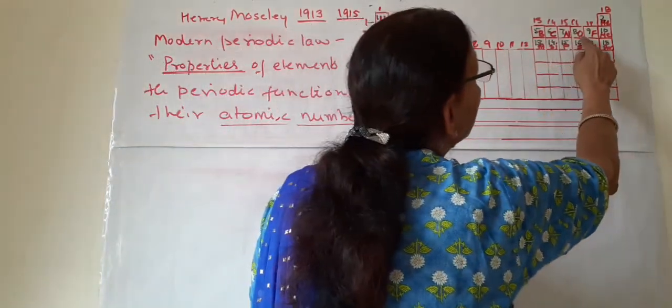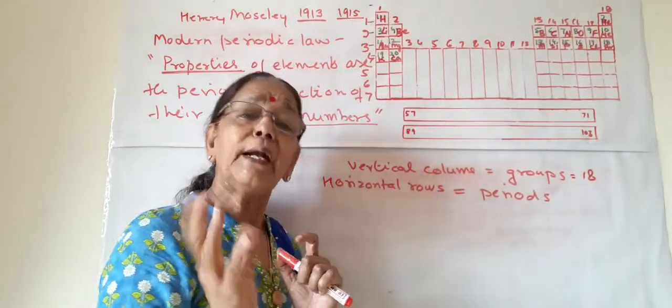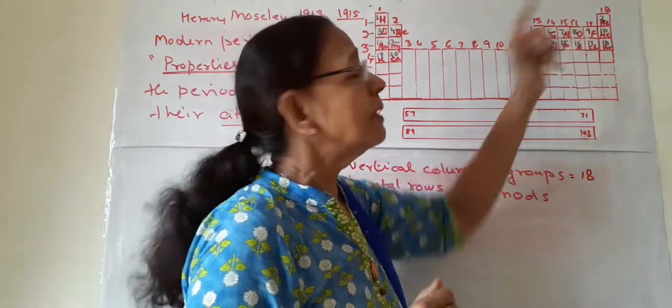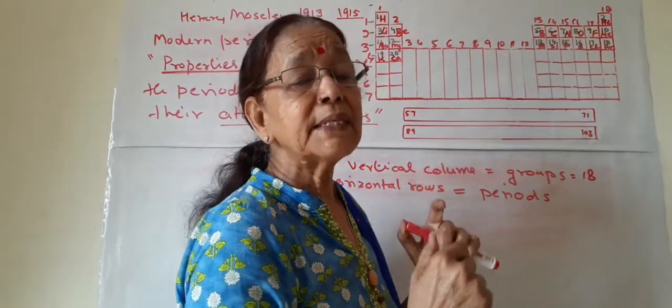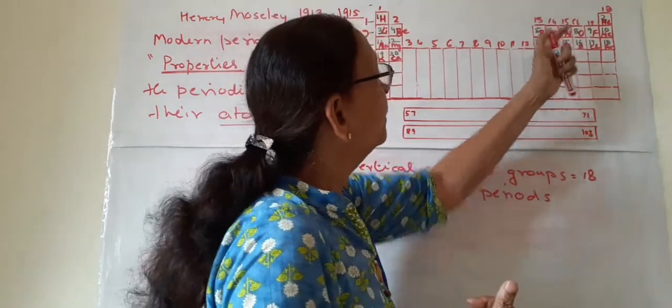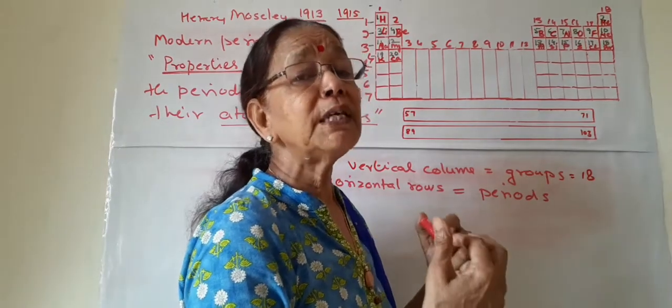The atomic number of oxygen is 8. Now we are not concerned with the atomic masses. They are different, as the atomic mass of oxygen may be 16 and 18 both. They are isotopes. Like carbon, the atomic mass may be C12 or C14.